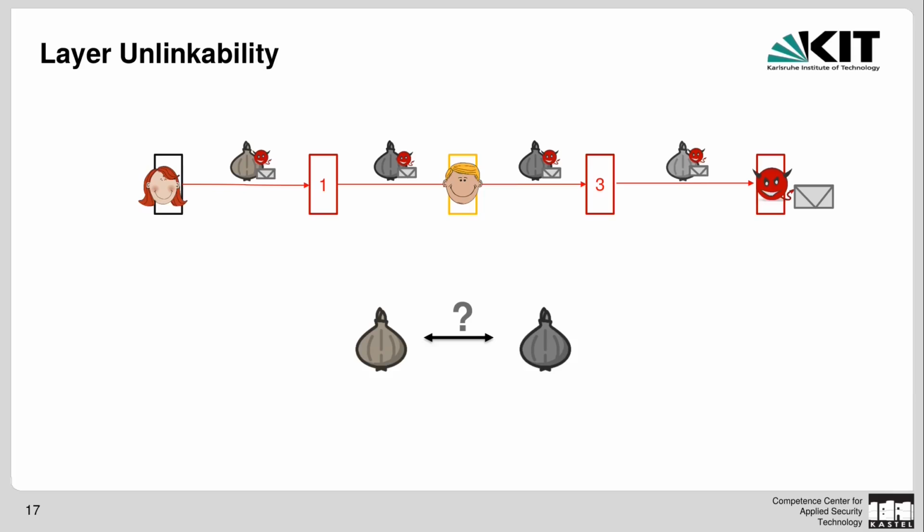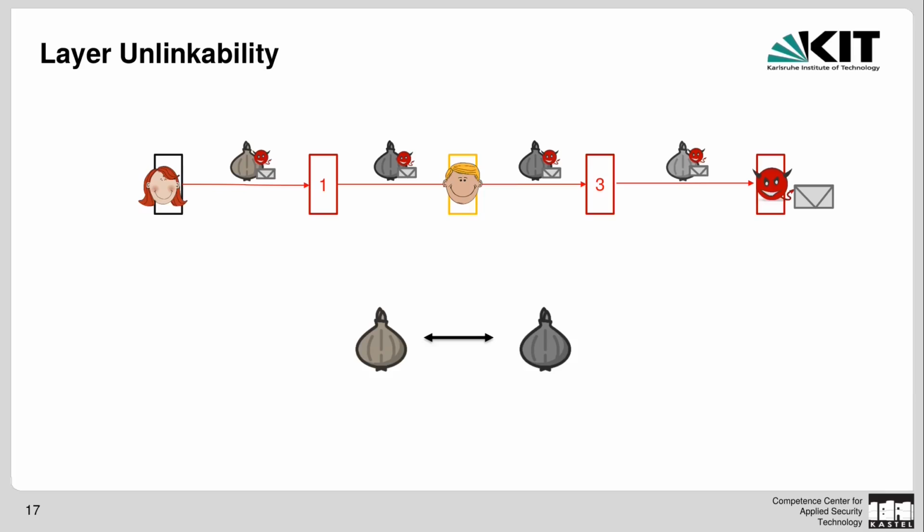So how can we make sure that the adversary does not know which onion layers actually belong to the same communication? Well, we lie to the adversary. Instead of giving him onion layers that indeed belong to the same communication, we present him some random ones that only include the same path between Alice and the honest relay. But after the honest relay, they might take a completely different path and include a completely different message. Now we want to figure out whether our adversary could catch us in such a lie, whether he would notice that these onion layers actually do not belong together.